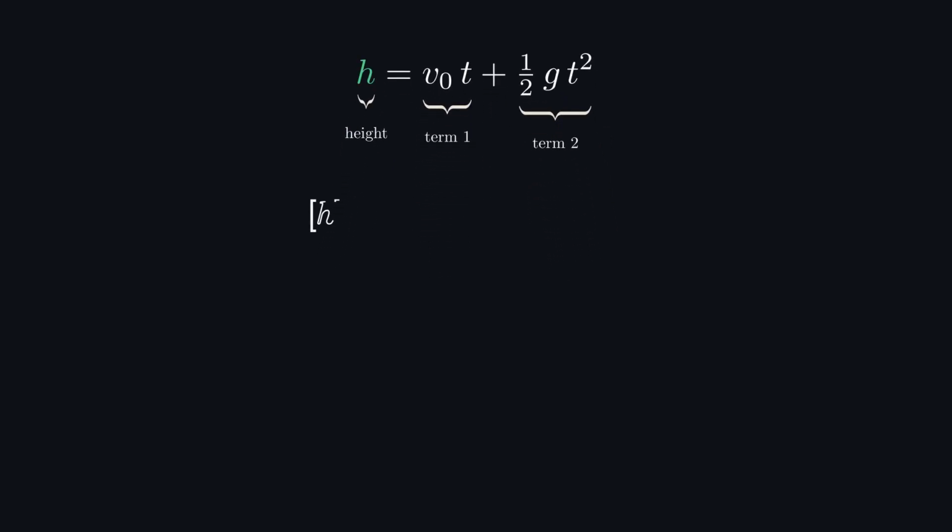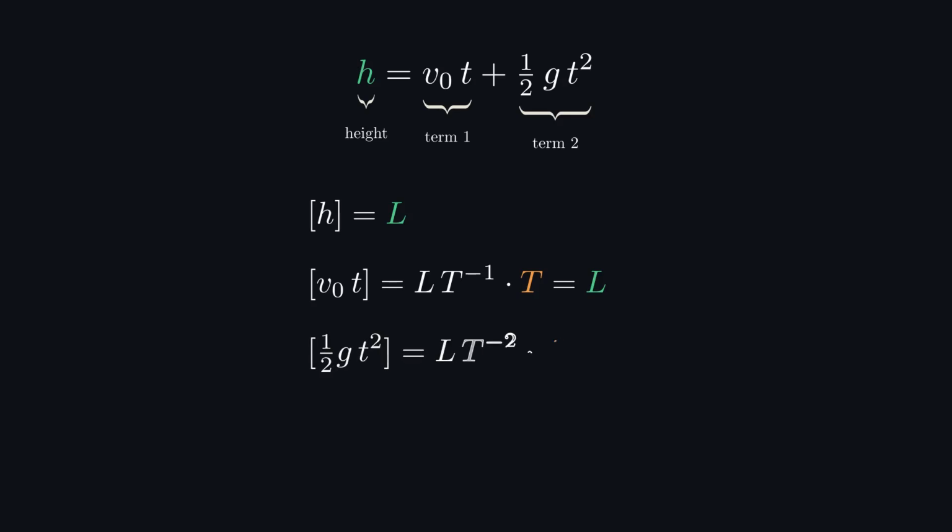Left side, height, that's a length L. First term. A speed is length over time, times a time. The times cancel, leaving a length. Good. Second term, the 1/2 we ignore. g is an acceleration, length over time squared, times time squared. Again the times cancel, a length. All 3 pieces are lengths. The equation is homogeneous.